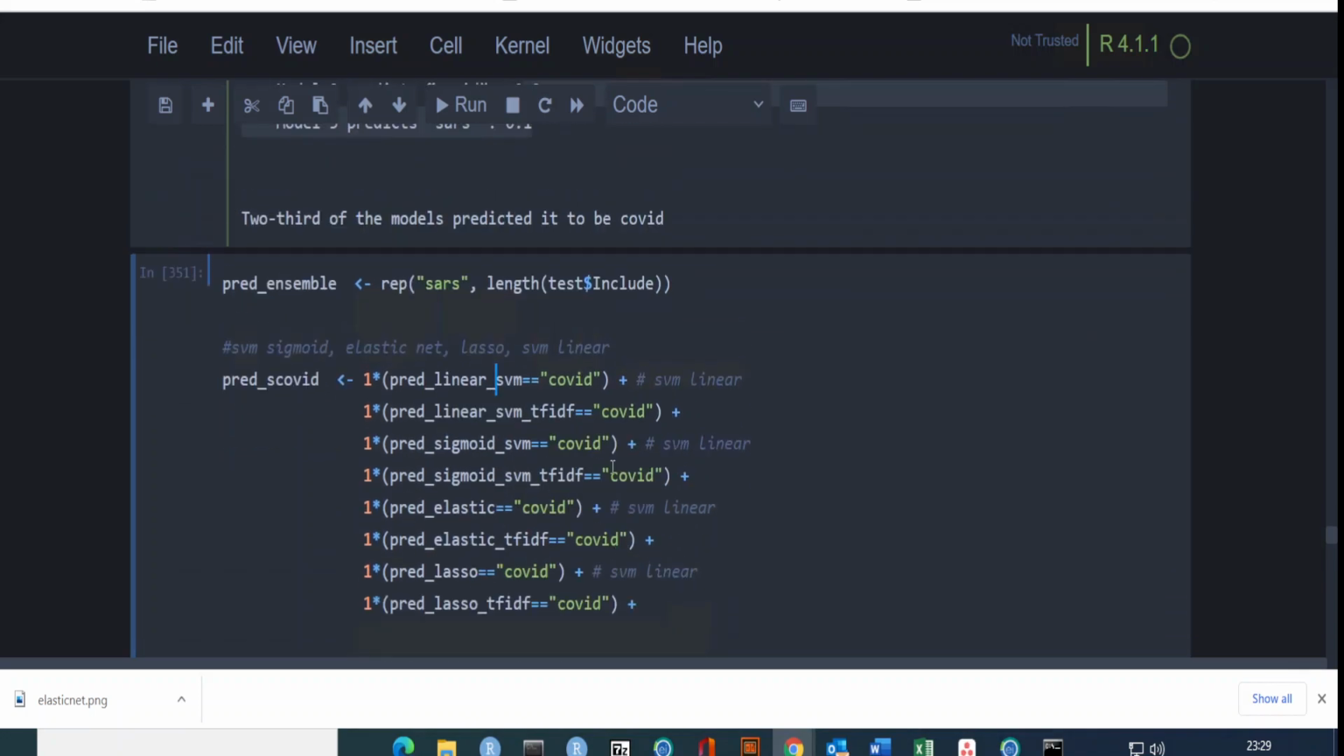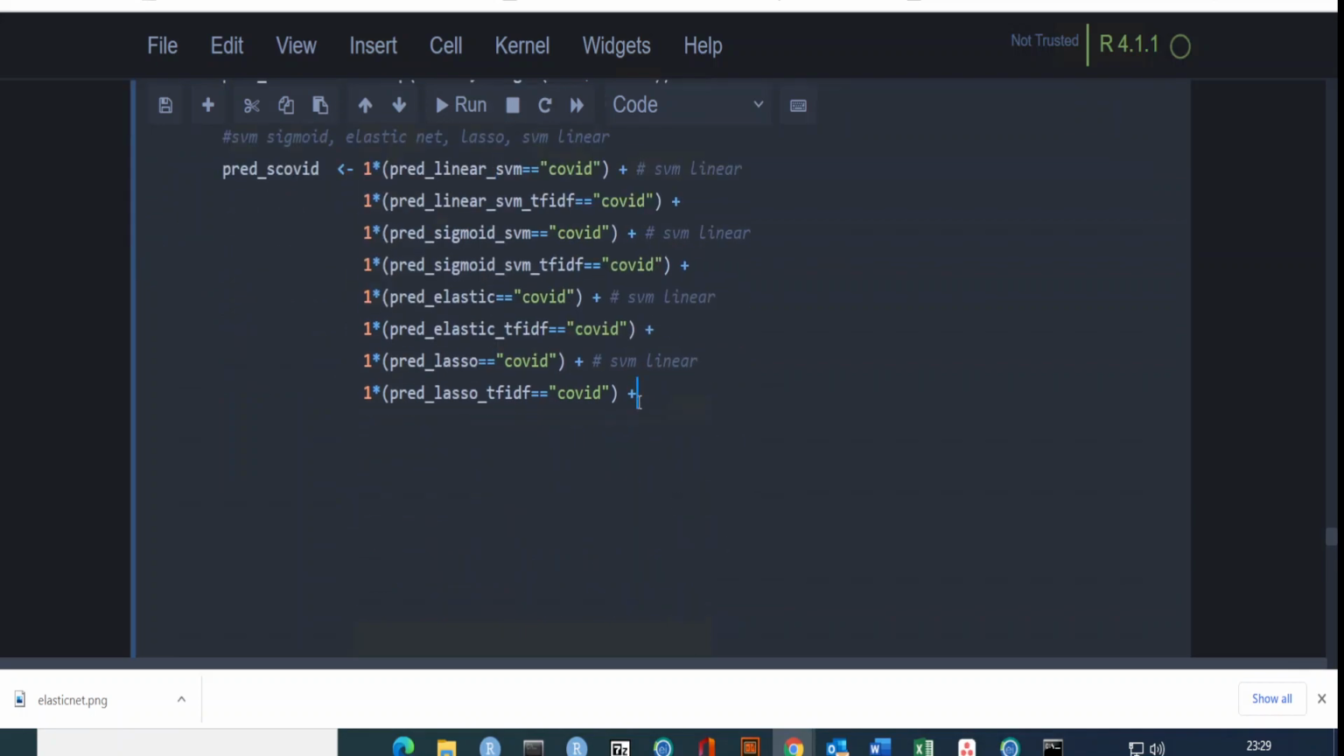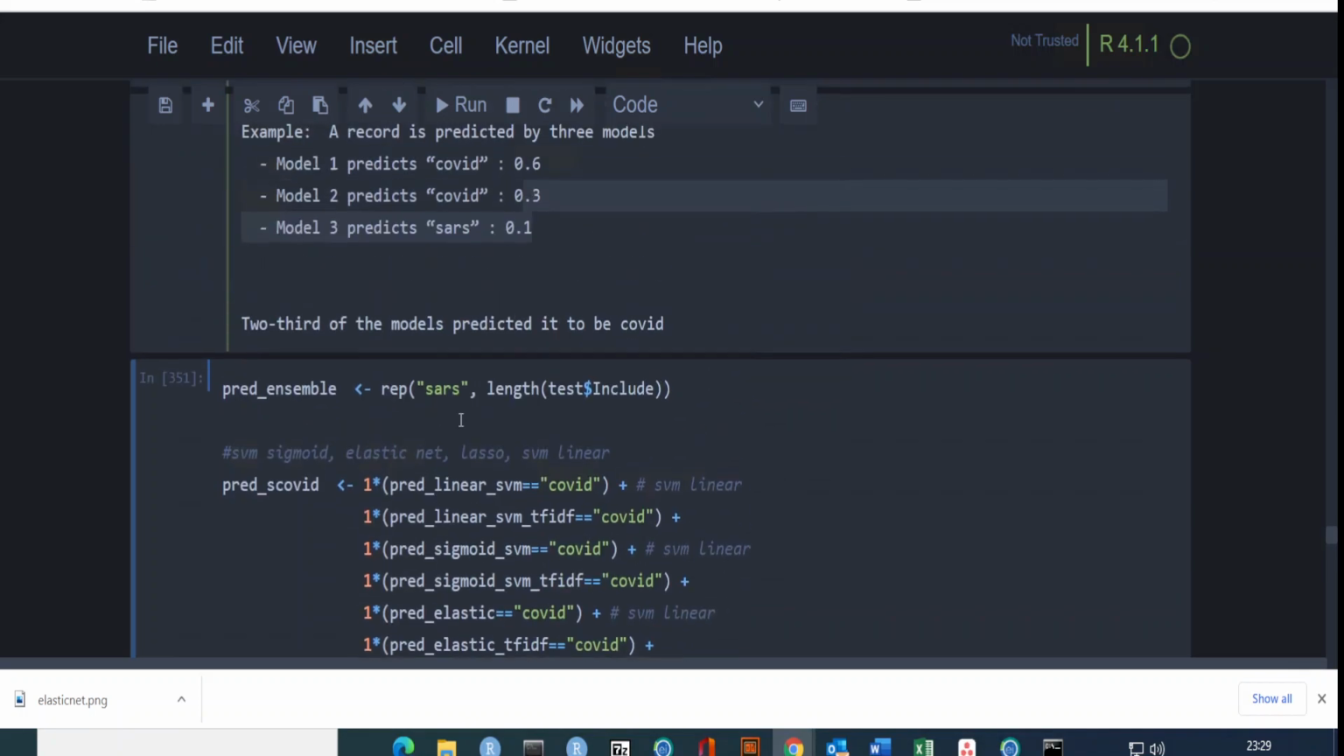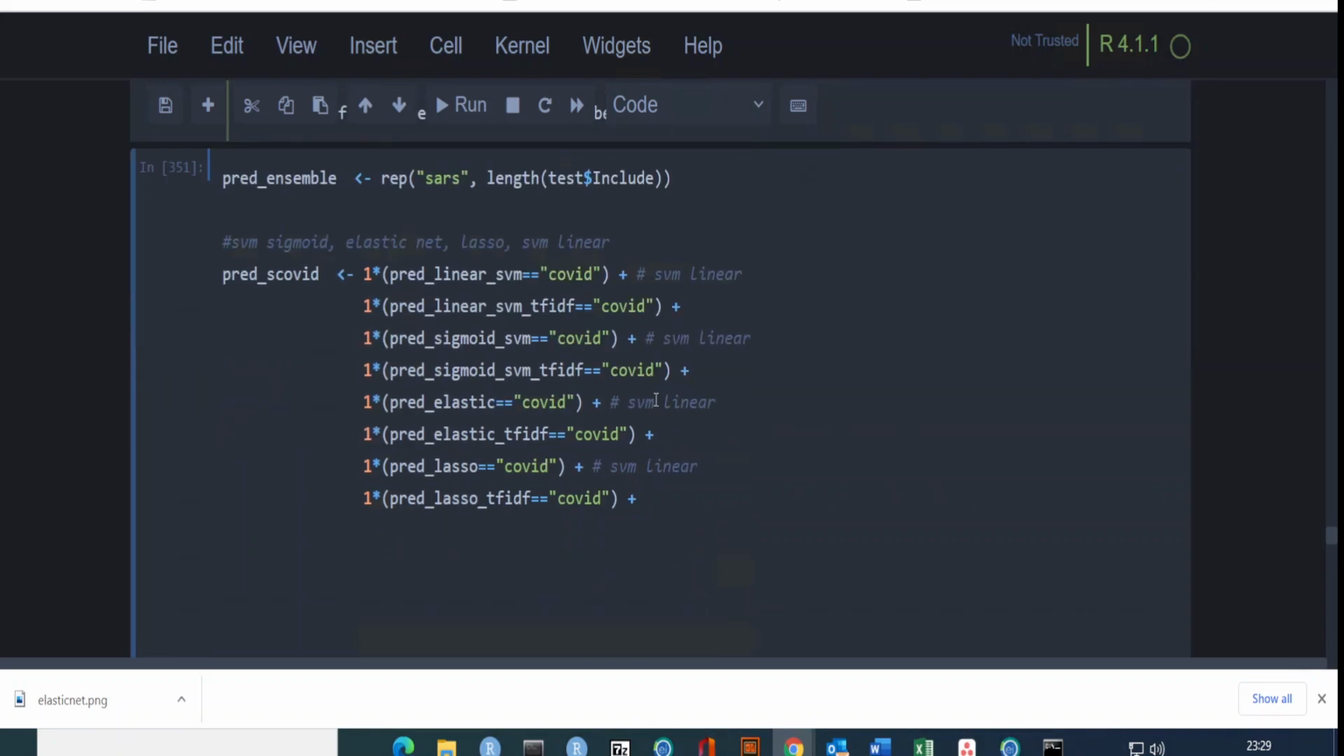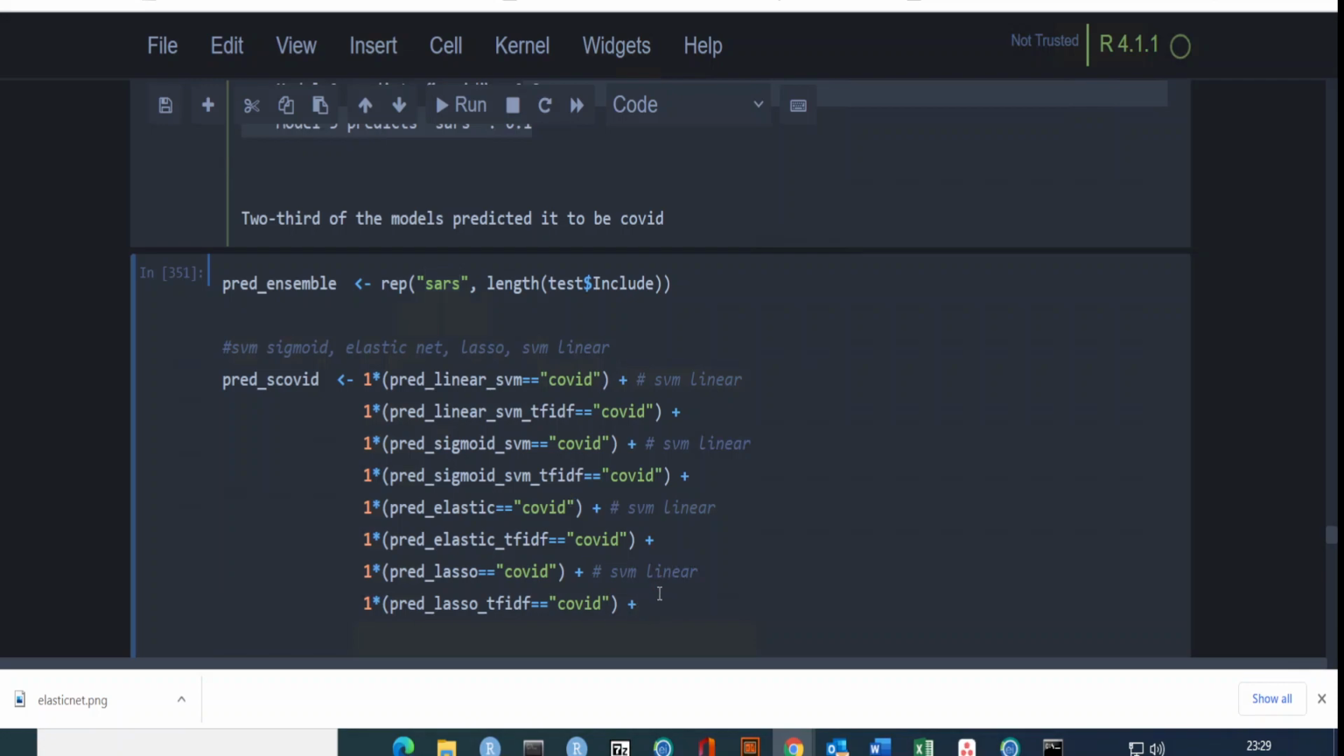So that means I need 50% of the models. That means at least 4 models, 4 algorithms, should agree that something is COVID. To say COVID, 4 models should agree. Otherwise, I will label it as SARS. I will not change this, for example, the one I showed you before, so I will simply turn it off. It will stay like that.